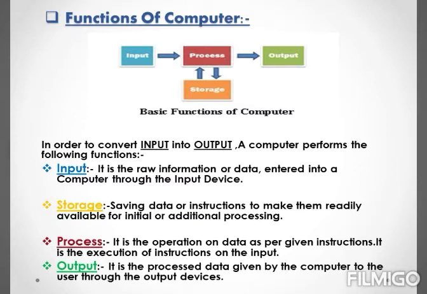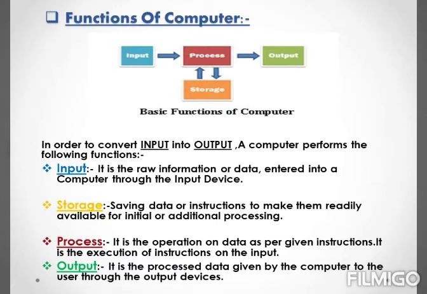Storage refers to a place where data or instructions are stored to make them readily available for initial or additional processing. The next is process. Process is the operation on data as per given instructions.